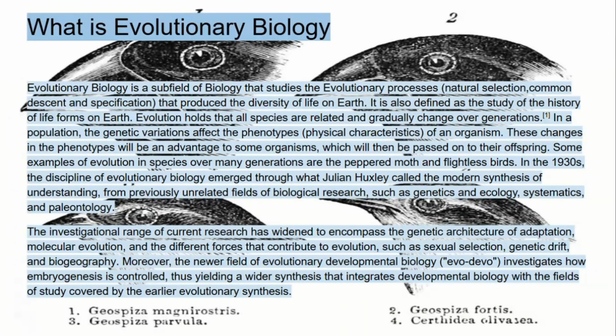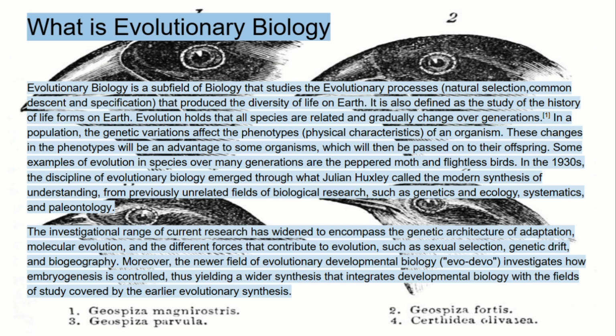Evolutionary biology is a subfield of biology that studies the evolutionary processes, natural selection, common descent, and speciation that produced the diversity of life on Earth. It is also defined as the study of the history of life forms on Earth. Evolution holds that all species are related and gradually change over generations. Once in a population, the genetic variations affect the phenotypes, the physical characteristics of an organism. These changes in the phenotypes will be an advantage to some organisms, which will then be passed on to their offspring. Some examples of evolution in species over many generations are the peppered moth and flightless birds.